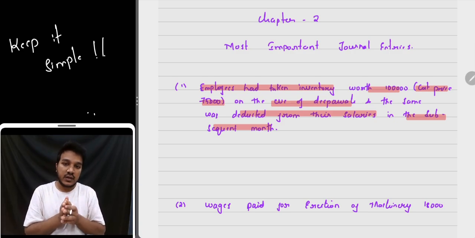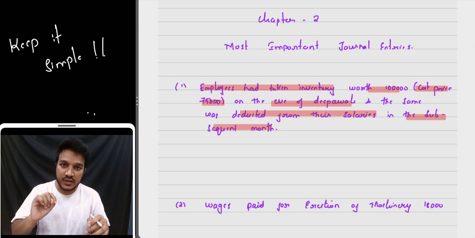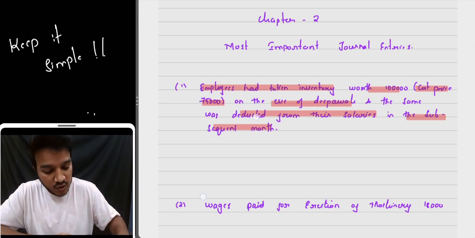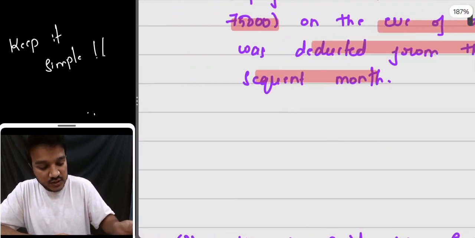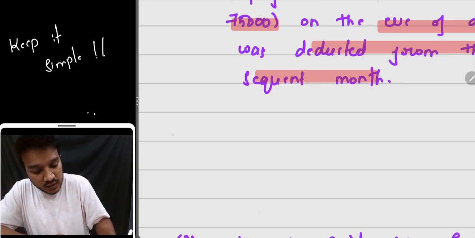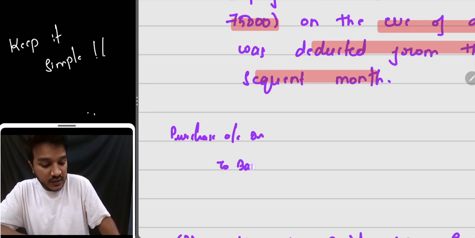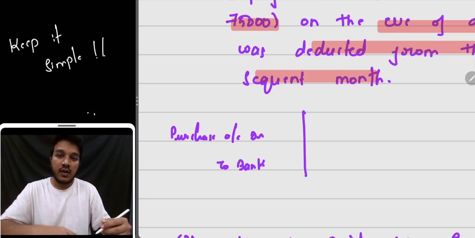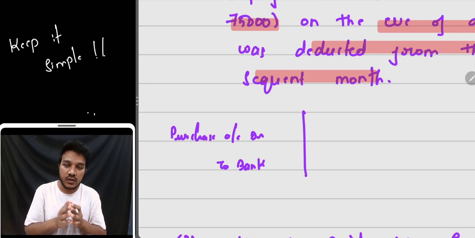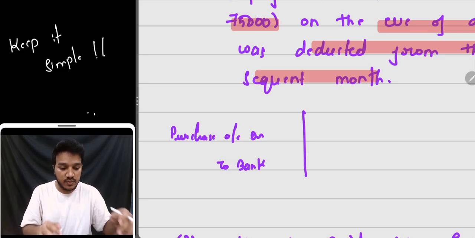Now the inventory is given to the employees, but at some point of time the company must have purchased the inventory. At that point of time, what must be the entry passed by the company? The company must have passed purchase account debit to bank account. This is when the company has purchased the inventory.